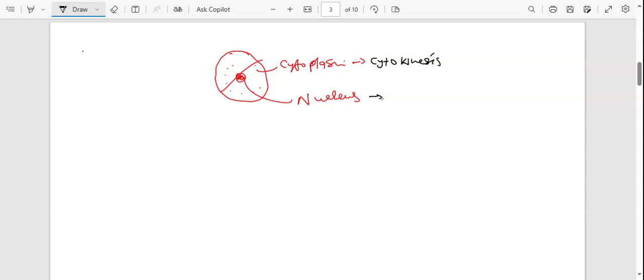Then the division of a nucleus, how do we call it? Someone tell me. Not interkinesis. This one is called karyokinesis. Karyo just means nucleus, and kinesis is just the division itself.